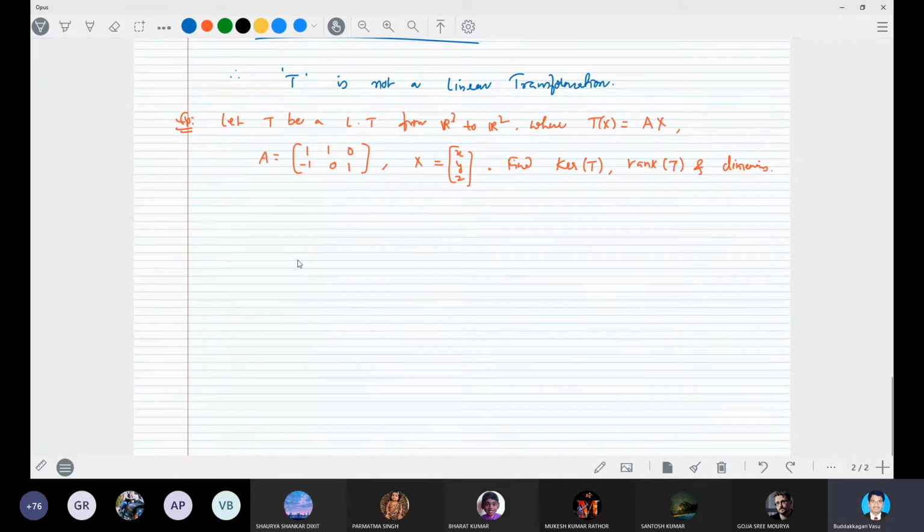How can we do it? Can you remember everything? First, to find the kernel, we are given the transformation T of x is equal to A into x, right?